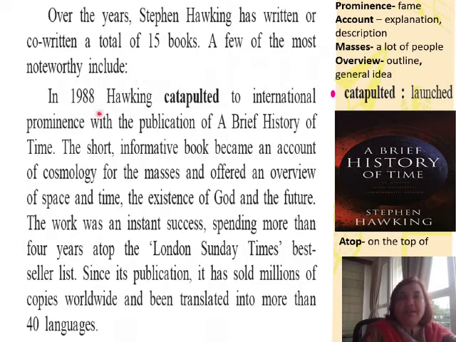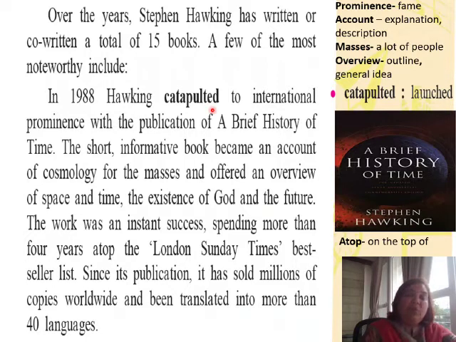Let's read it. In 1988, Hawking catapulted to international prominence with the publication of A Brief History of Time. So it was 1988 when Hawking was launched. Catapulted means he was launched to international prominence. International prominence means international fame.